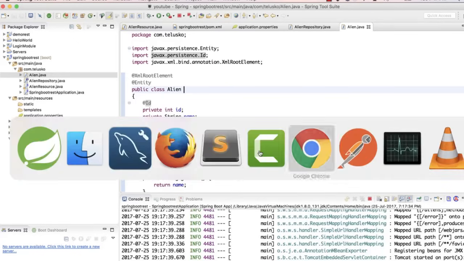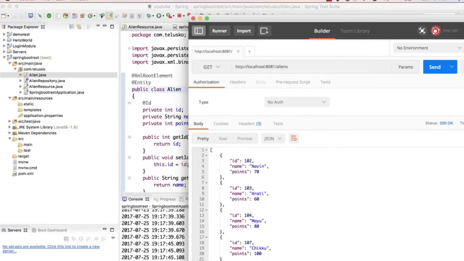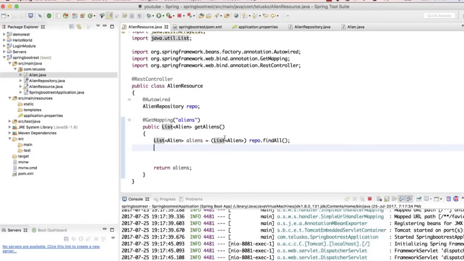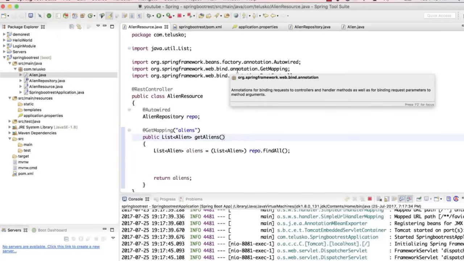Let's go back to our Postman and say, hey Postman, fetch the data, and you can see that we are getting all this data, and these things are coming from the database, right? So that's how this works. You just have to say findAll, typecast it with List, and everything will work fine. You don't have to use any table stuff. Awesome thing, right? So this is how you use Spring REST with a database with the help of JPA.